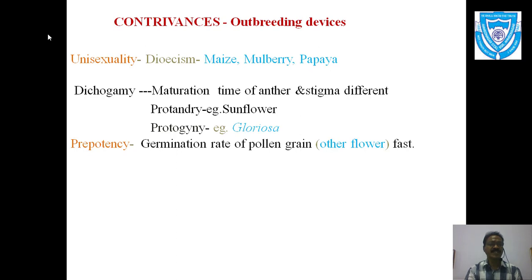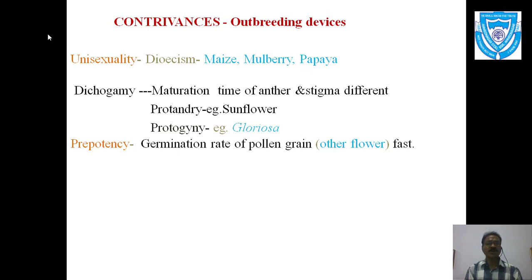Now the next device, the next contrivance, is prepotency. Prepotency means the germination rate of the pollen grain is fast. When pollination happens, whether by anemophily, entomophily, or ornithophily, it doesn't matter which agent is responsible, on the stigma of one type of flower, many types of pollen grains are deposited.